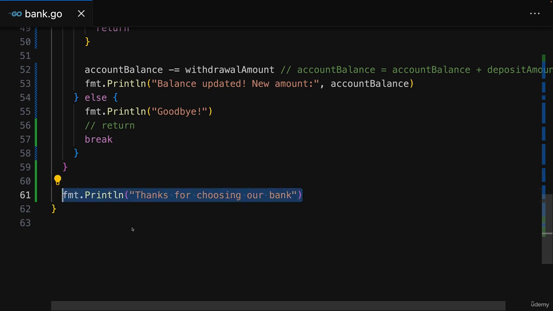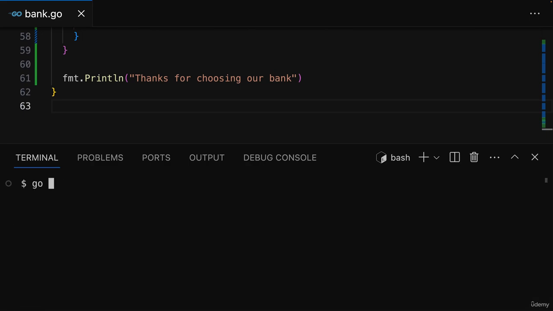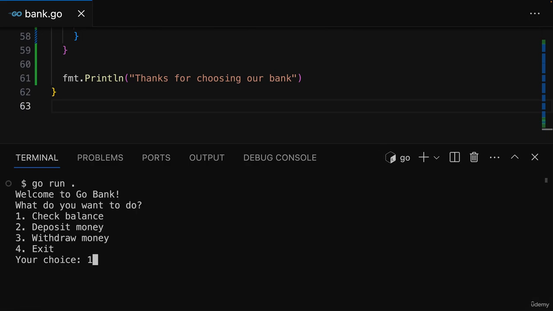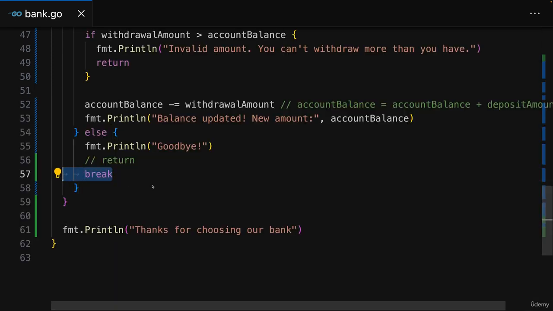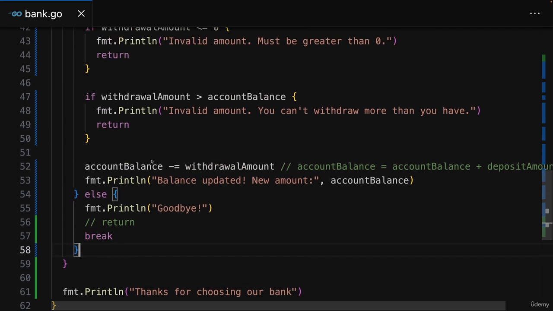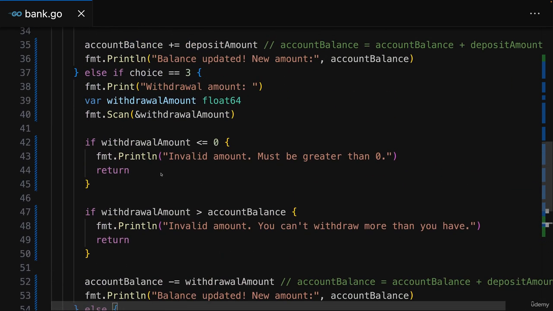And therefore with break added here, if we again run this application, and we choose for, you see we get this thanks for choosing our bank message, and then the program exits again, because we got out of the loop. Now just as we have break for getting out of a loop, we also have another keyword that can only be used inside of a loop. And that would be the continue keyword.